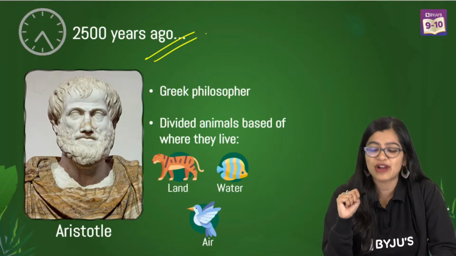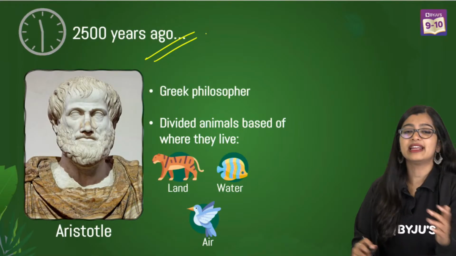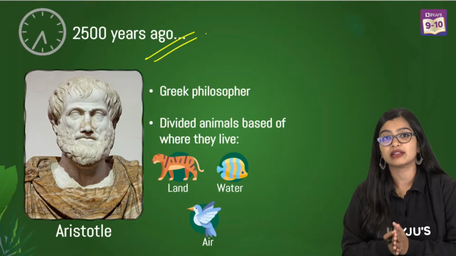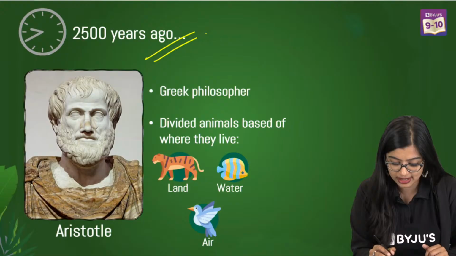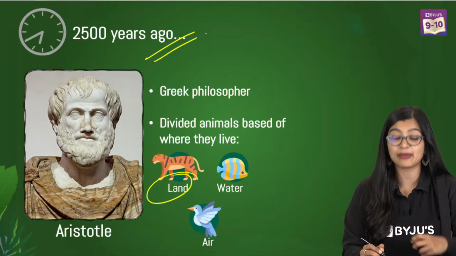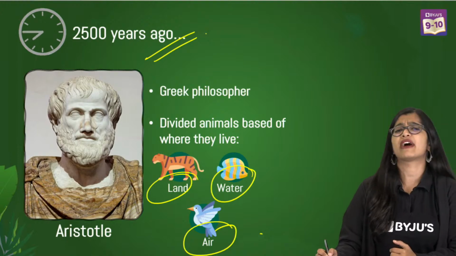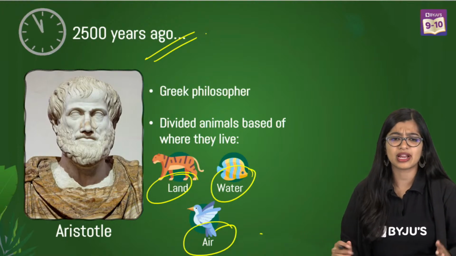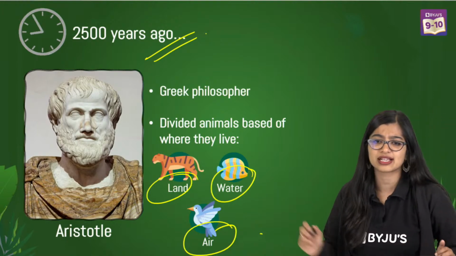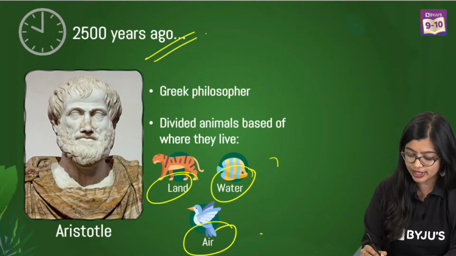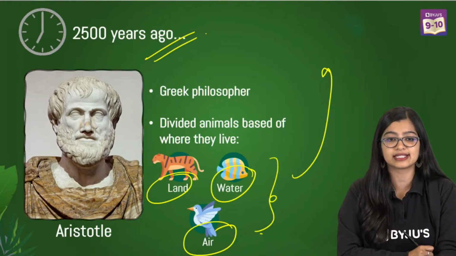So about 2,500 years ago, he said, oh, I see so many living organisms. So let me do one thing. Based on where I find my organisms, I will group them into organisms I find on land, ones I find on water, and ones I find in air. Very easy, no? It's a very simple way of classifying organisms. Why couldn't we go with this way of grouping organisms?